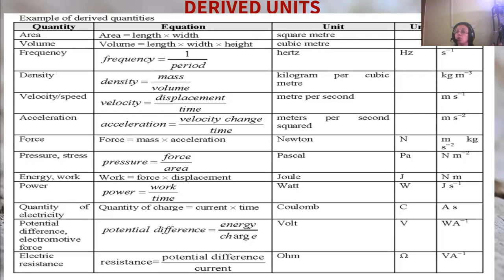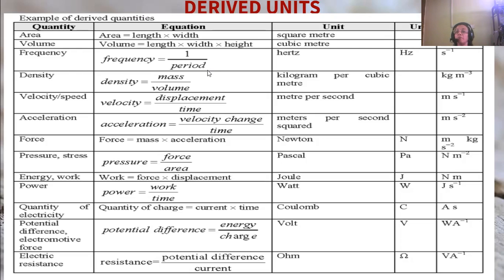So fundamental units are used here. The unit is meter square, the symbol is m square. Then volume: length is multiplied 3 times. This also is a derived unit, and its symbol is m cube, or cubic meter.